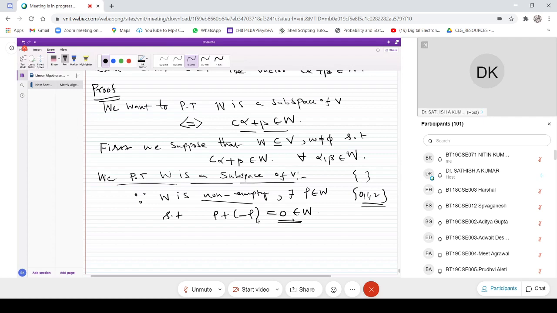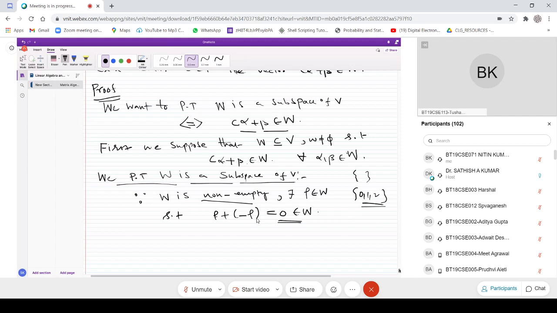So at least one vector exists which will satisfy rho plus minus rho equal to 0, because it is already true that C alpha plus beta is in W. I am taking rho as a vector and C as minus 1. So therefore it is true that rho plus minus rho equal to 0, which is obvious from this: C alpha plus beta is in W, and also W is non-empty. From that we are getting this thing.